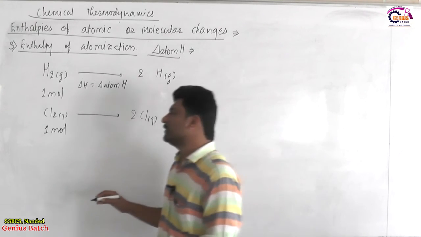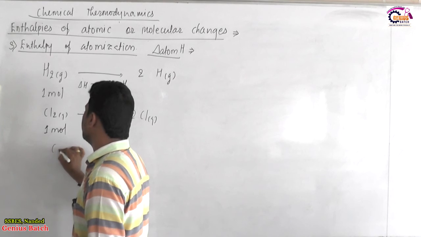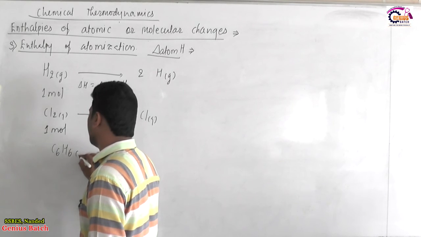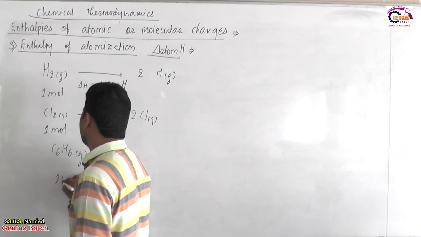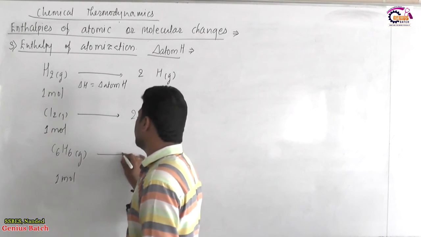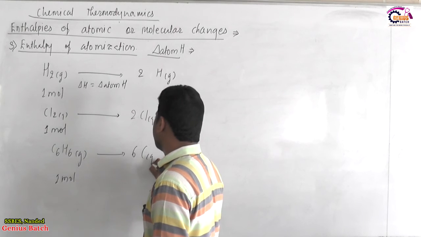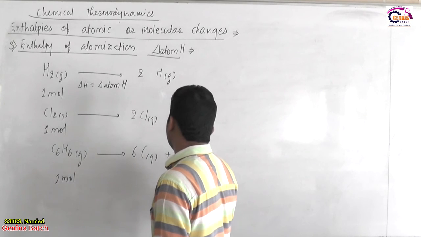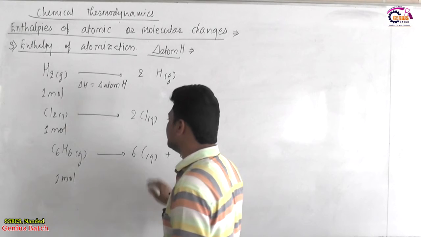But when we relate with a molecule such as methane, or let us say C6H6 is broken down, 1 mole of benzene is broken. According to atomization, we will get 6 moles of gaseous carbon plus 6 moles of gaseous hydrogen, and this is never possible.